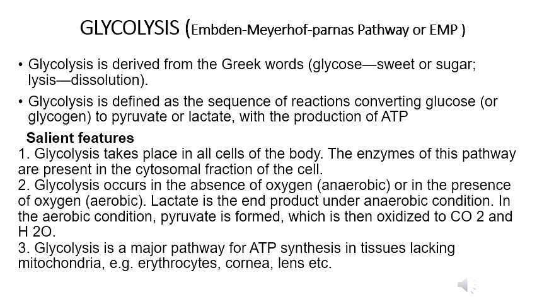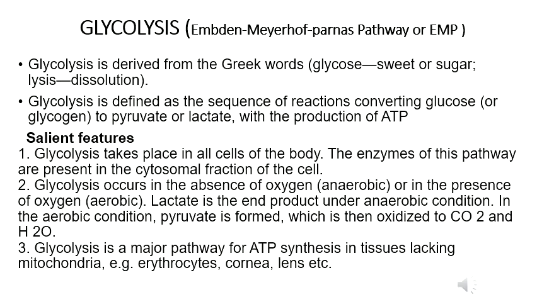First, we will see what the glycolysis pathway is. Glycolysis is derived from Greek words: glycos means sweet or sugar, and lysis means dissolution. Basically, glycolysis is defined as the sequence of reactions which convert glucose or glycogen into pyruvate or lactate with the production of ATP.